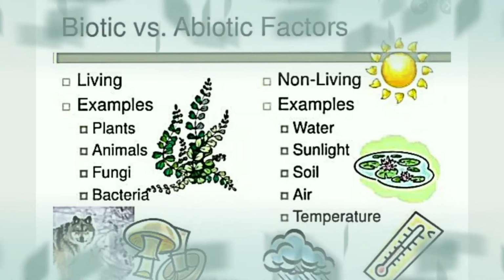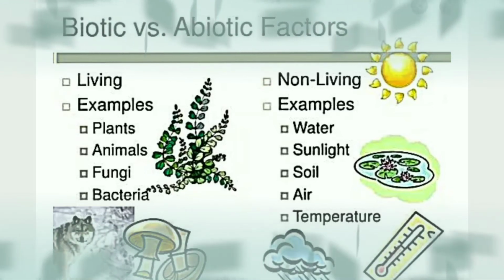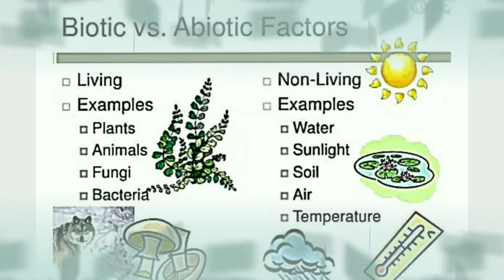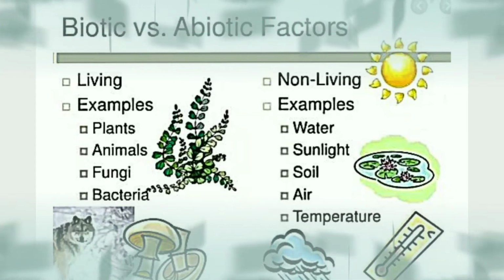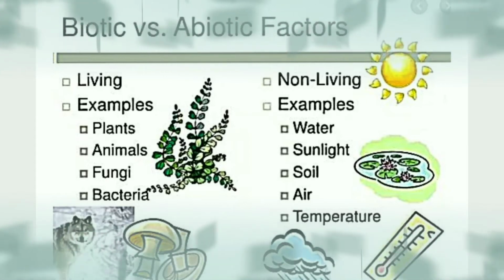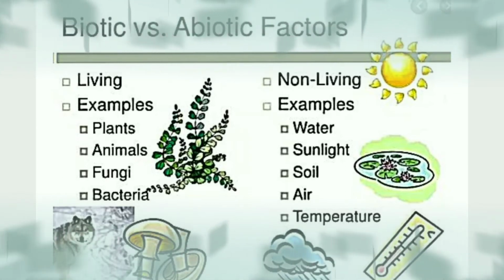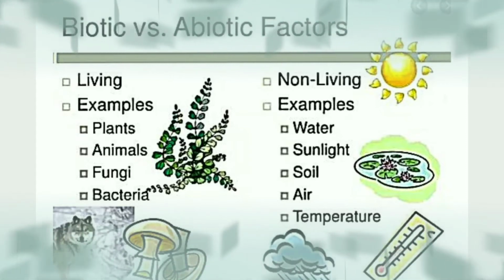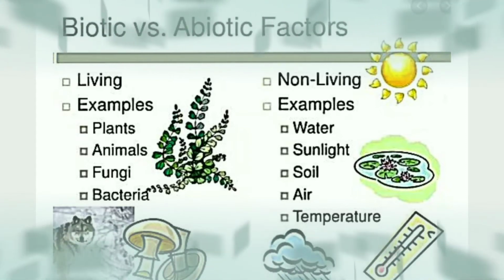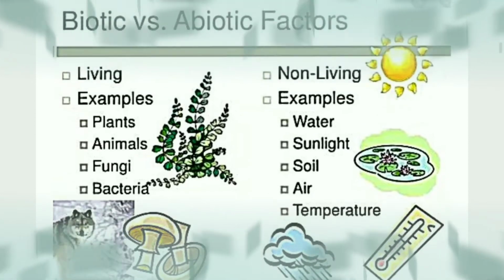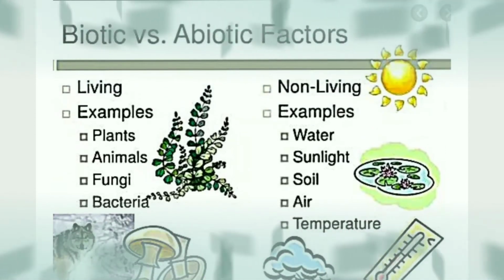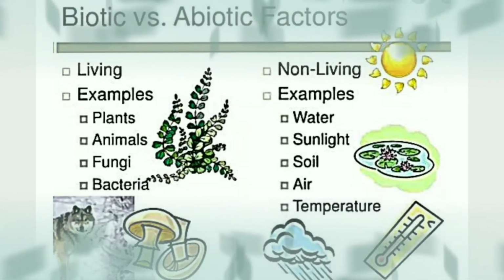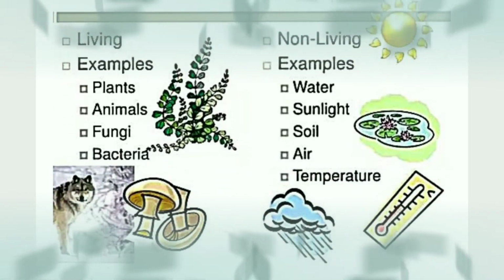Next one, when we talk about the non-living factors such as your water, sunlight, soil, air, temperature, we are indirectly influenced by those non-living factors. Sometimes we utilize them directly and sometimes indirectly. Okay, children, so this is a comparative study of how the biotic and abiotic factors play an important role, and some examples are given for it.